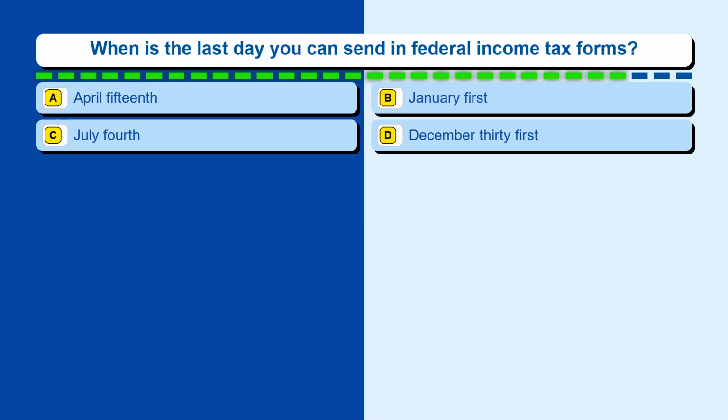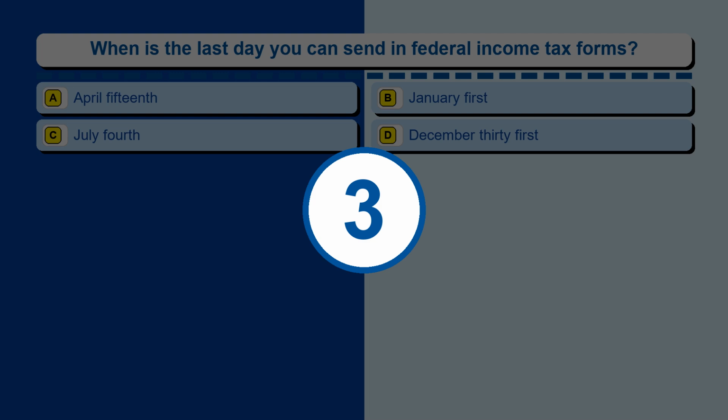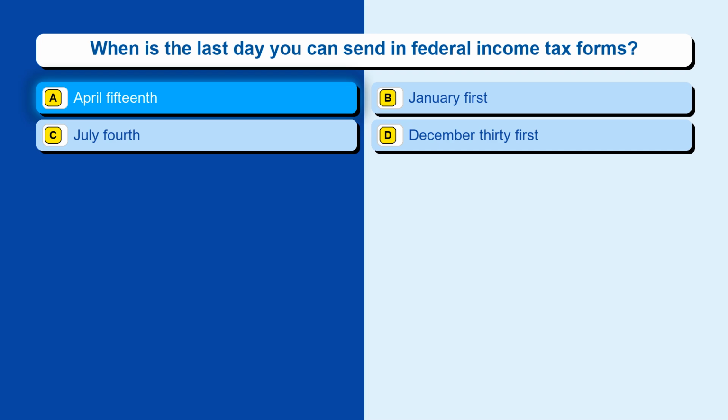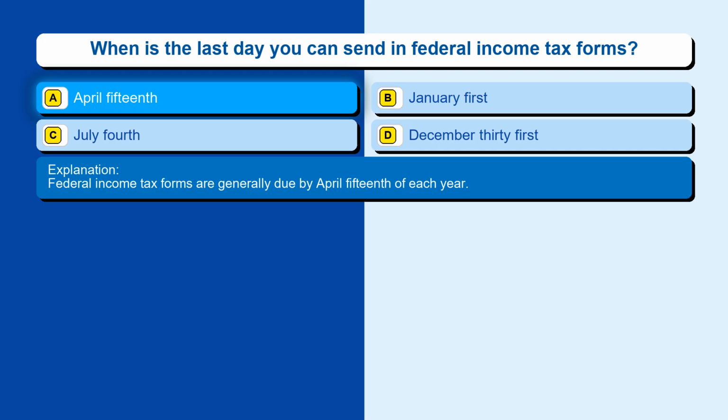Question 110. When is the last day you can send in federal income tax forms? Option A, April 15th. Option B, January 1st. Option C, July 4th. Option D, December 31st. The correct answer is option A, April 15th. Federal income tax forms are generally due by April 15th of each year.